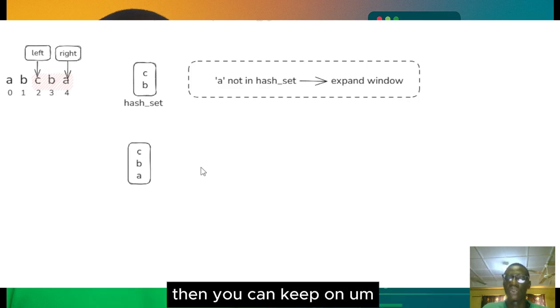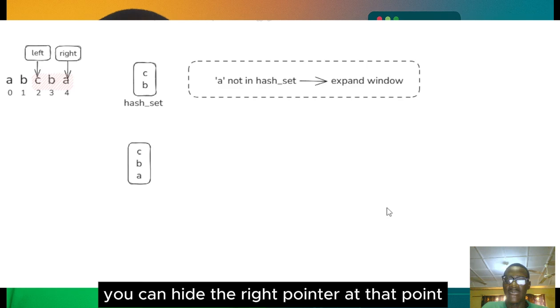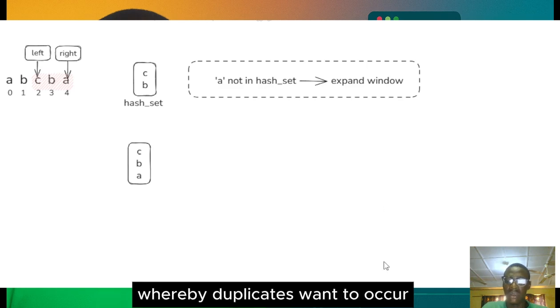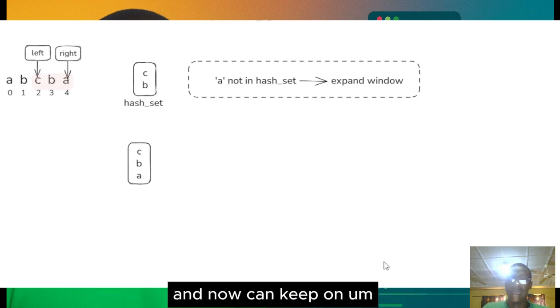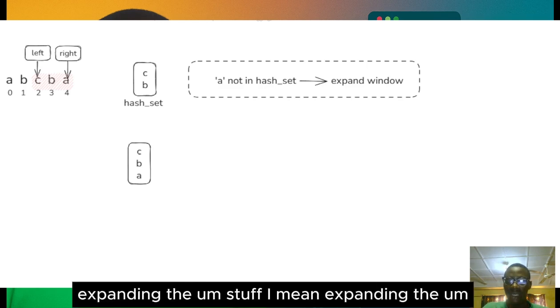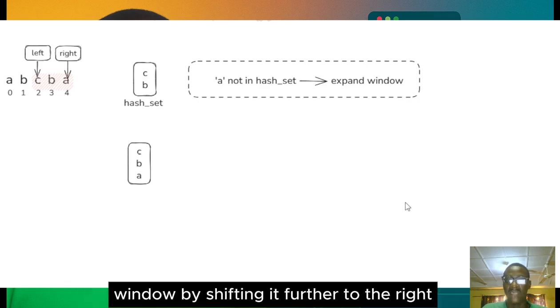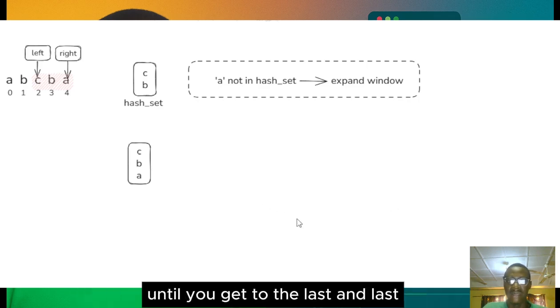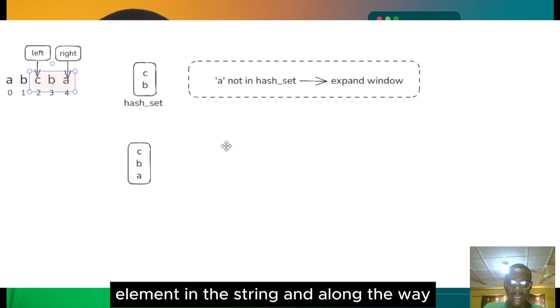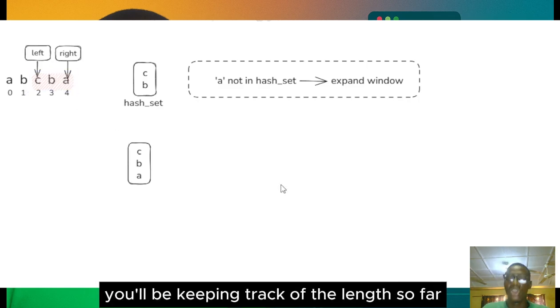Then you can add the right pointer at that point where the duplicate was going to occur, and keep expanding the window by shifting it further to the right until you get to the last element in the string. And along the way, you'll be keeping track of the length so far.